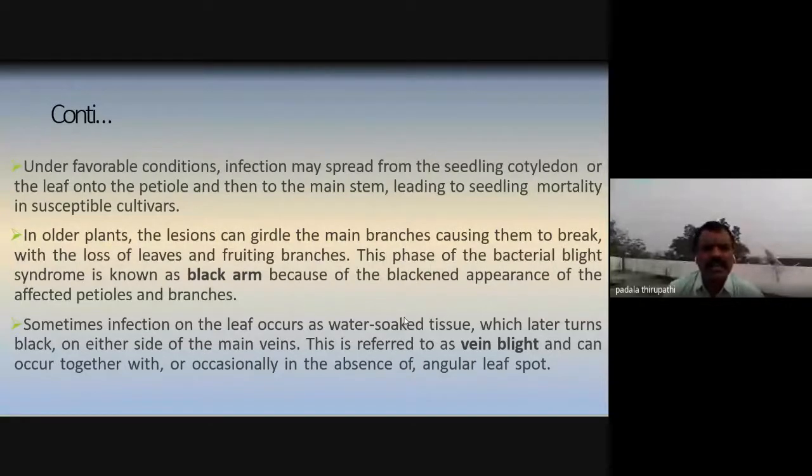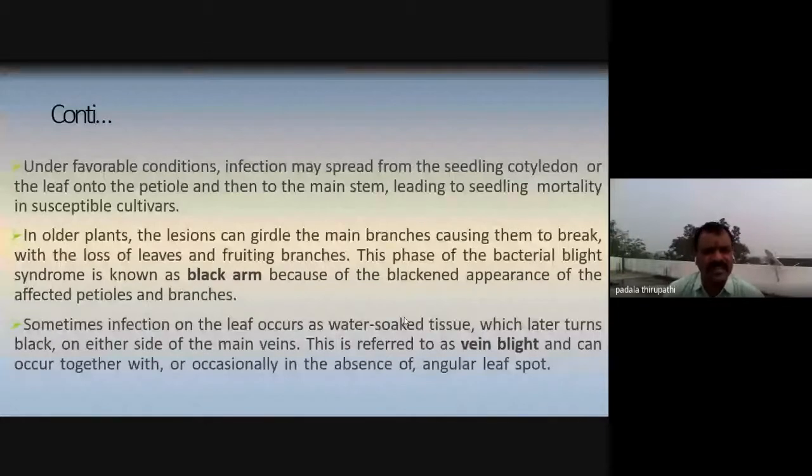Here, what we observe is that when moisture is present in the environment, even at a low temperature, 15 to 25 degrees Celsius, the pathogen is able to grow very rapidly. It infects various parts of the plant: seedlings, cotyledons, petiole, and leaf lamina or leaf blade, even the young stem and branches, or the entire plant.